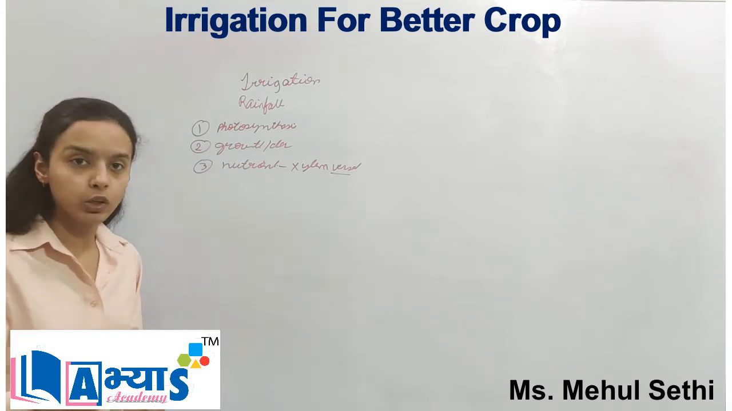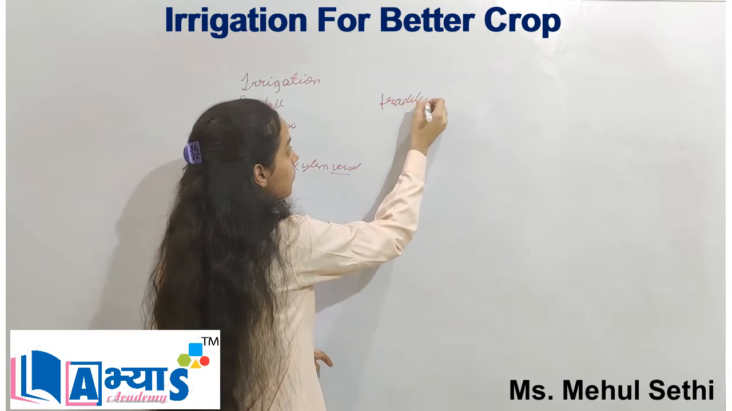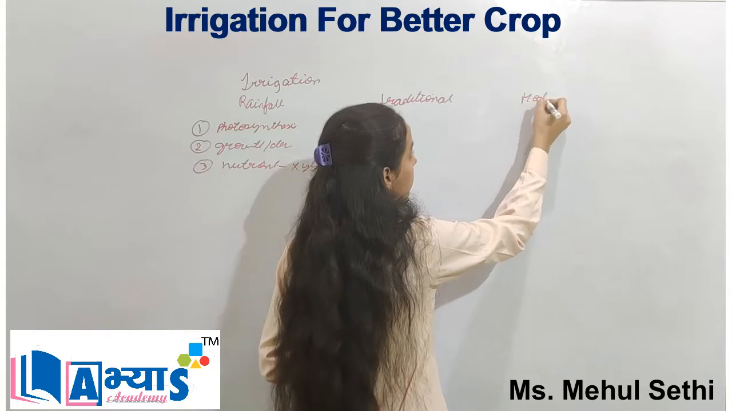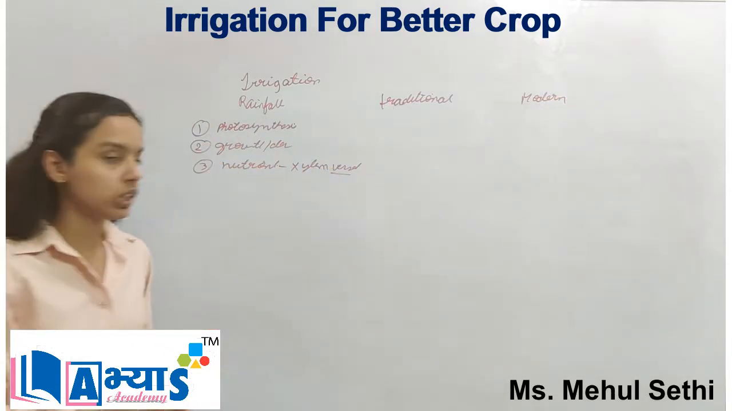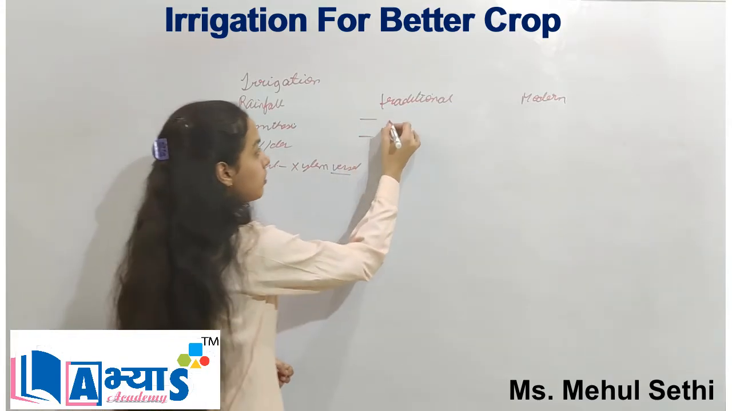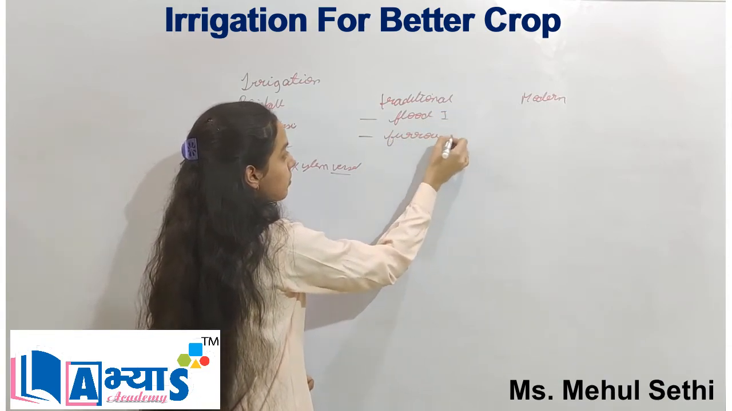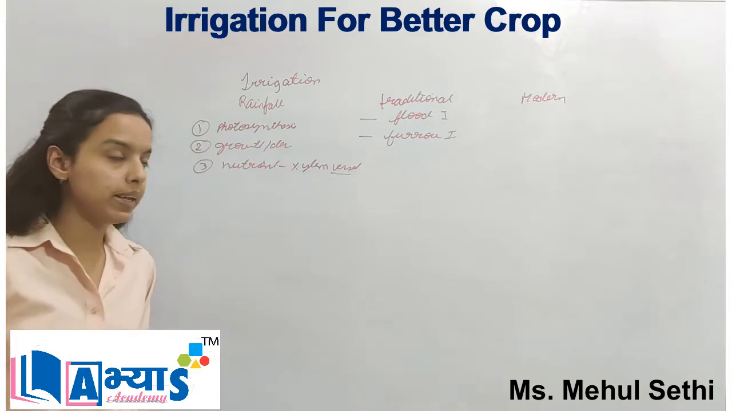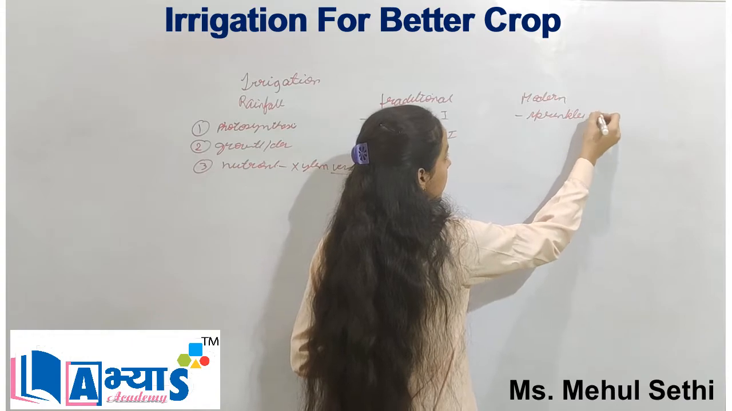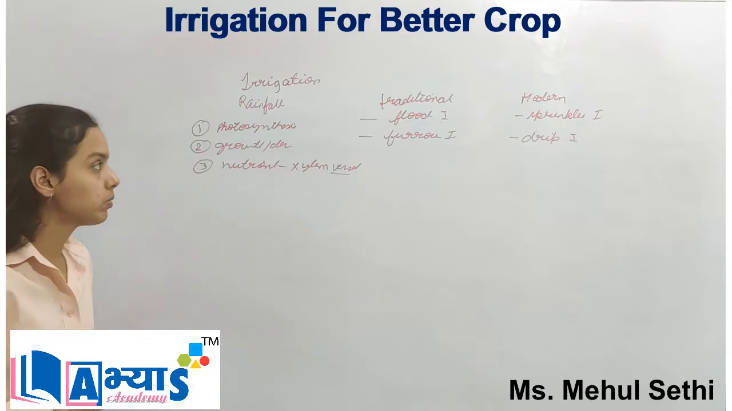Basically, irrigation is done by two methods. One is the traditional method, which is also known as the ancient method, and the other is the modern method. In the traditional method, there are two types of irrigation: one is flood irrigation, and the other is furrow irrigation. And in the modern methods, one is sprinkler irrigation, and the other is drip irrigation. So let us understand all these terms one by one.